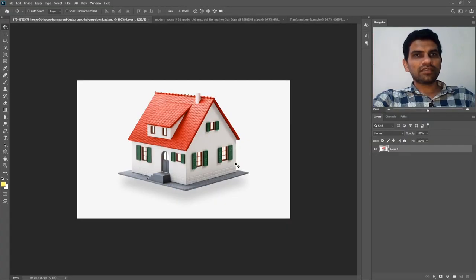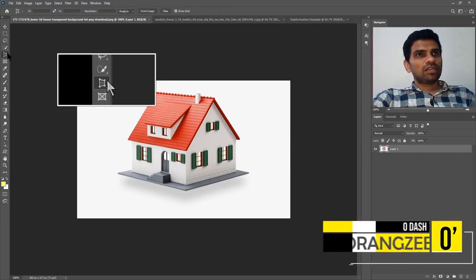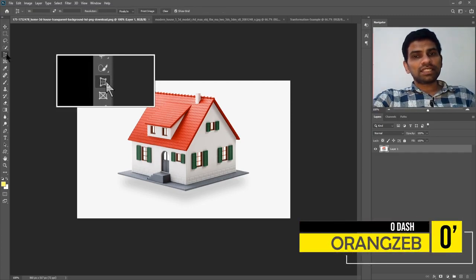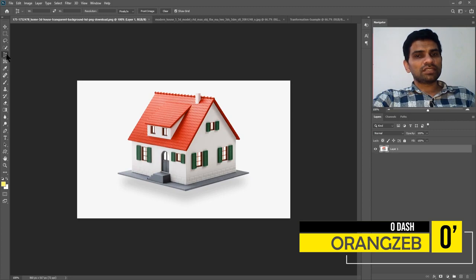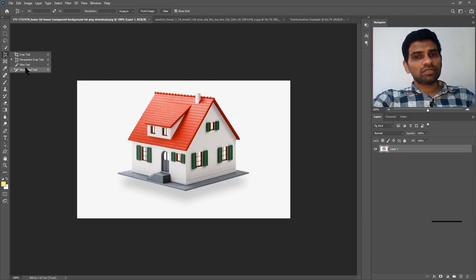So here I have a picture opened in Adobe Photoshop, which is from a different angle, or you can call it a 3D image. I will press C on my keyboard to see if I can select the Perspective Crop tool. And on the toolbar, the Perspective Crop tool is already selected. But if in your case you have any other tool selected, for example the Crop tool, or any of the slice tools, you can try pressing Shift C until the Perspective Crop tool is selected.